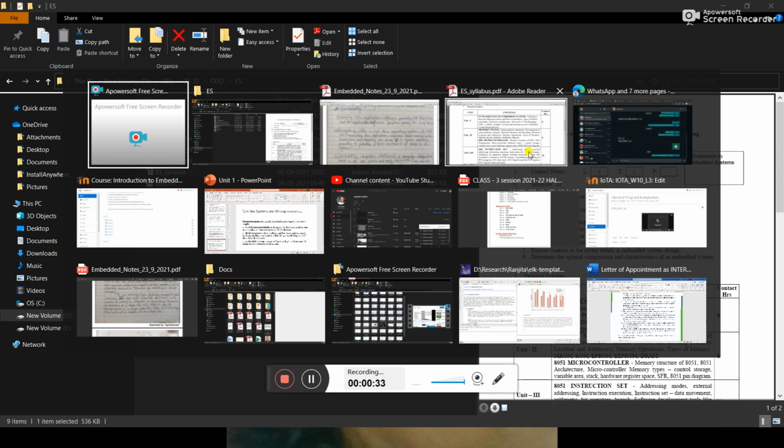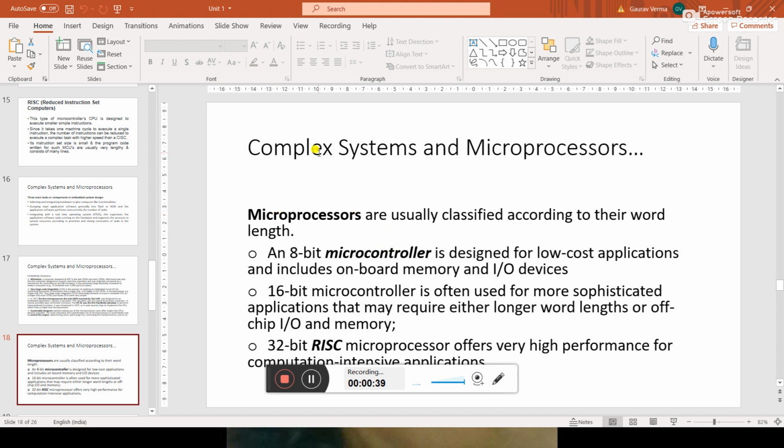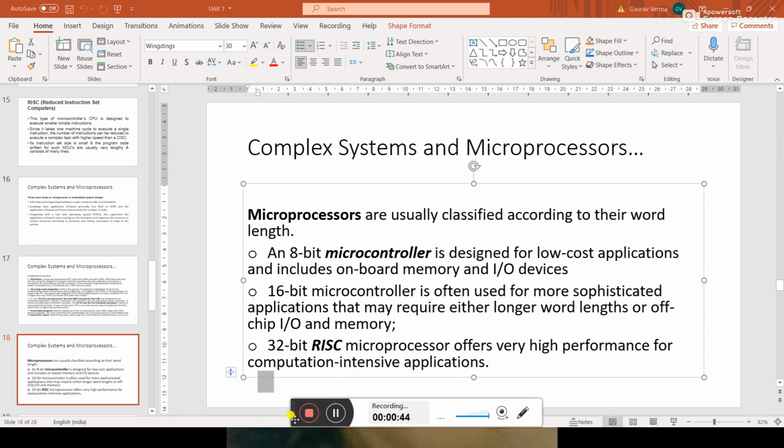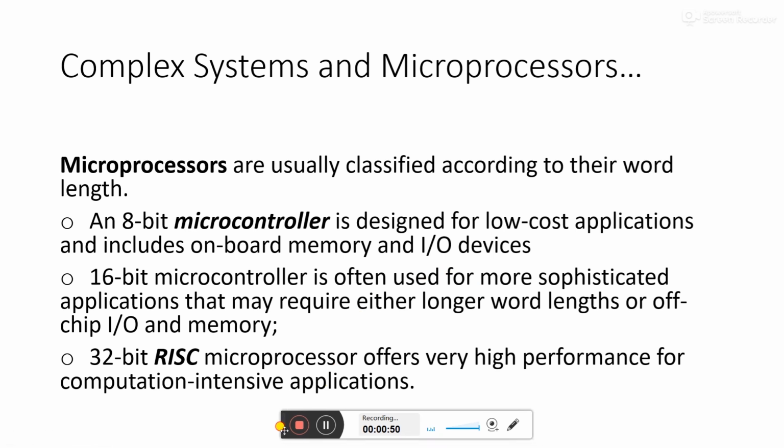So basically there are so many things with the microprocessor. Can we make an embedded system using a microprocessor? Is it feasible or not? So the question is this. If there are very complex systems and they are dedicated systems, then we need to use microprocessors there, right? We have the microcontroller, we have the microprocessor. So whenever we have a complex system, we have to use microprocessors, and accordingly we need to use that system.